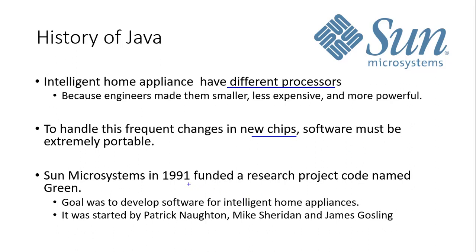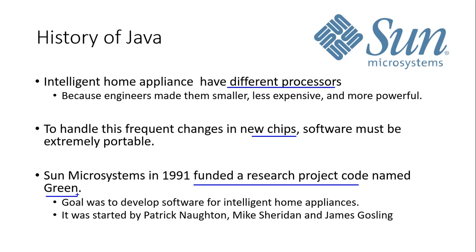So Sun Microsystems funded, this was before 1990, a research project to make things easier, and they called this project Green. They codenamed it the Green Project.